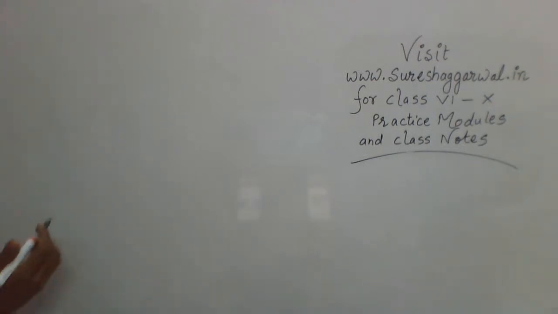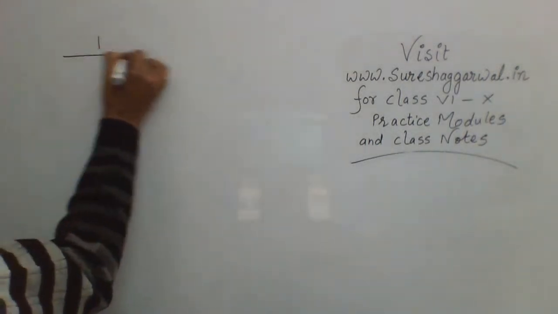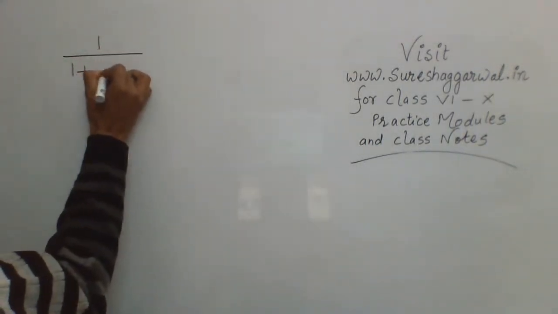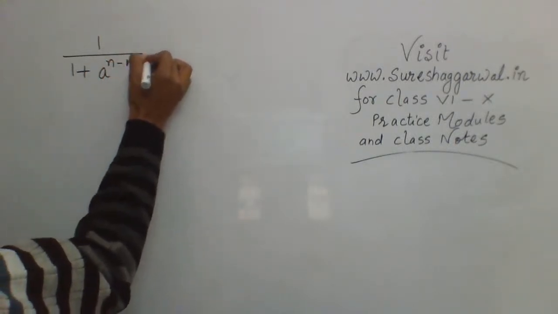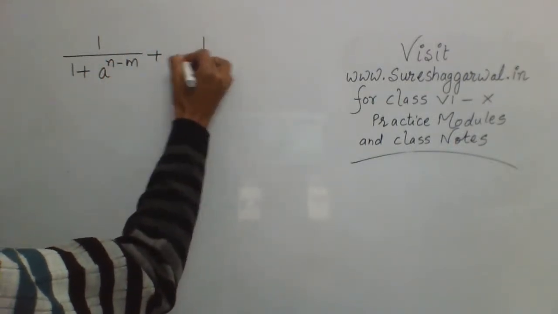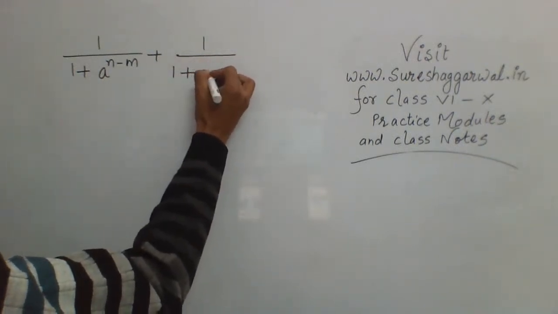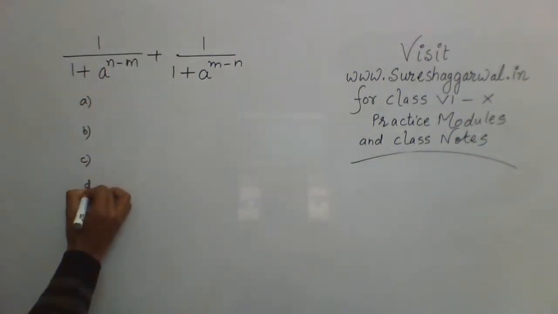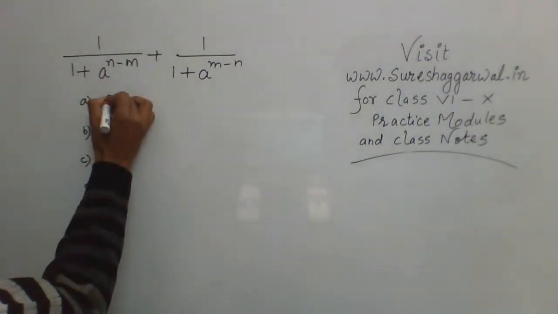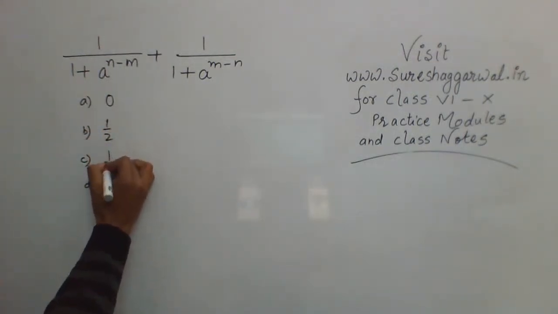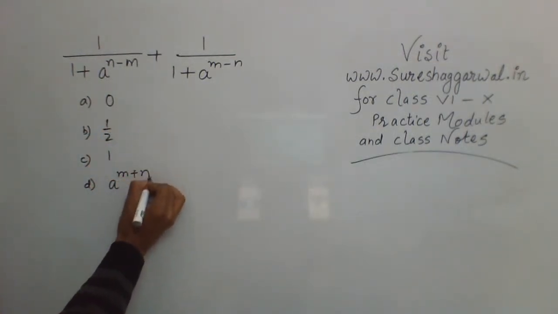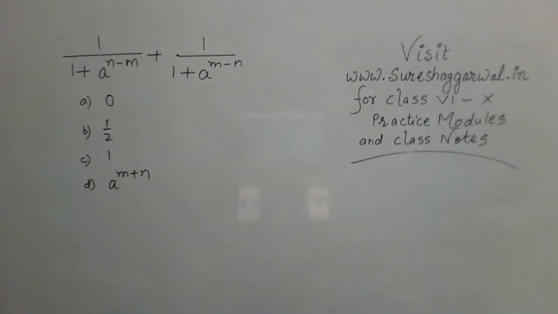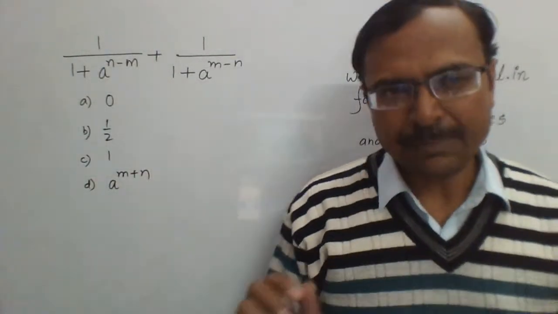The simplified version of 1 upon 1 plus a raised to power n minus m, plus 1 upon 1 plus a raised to power m minus n. Just answer A, B, C, D. A is 0, B is 1 by 2, C is 1 and D is a raised to power m plus n. Let's see the answer A, B, C, D coming up there. I don't want the exact answer, just answer A, B, C or D.